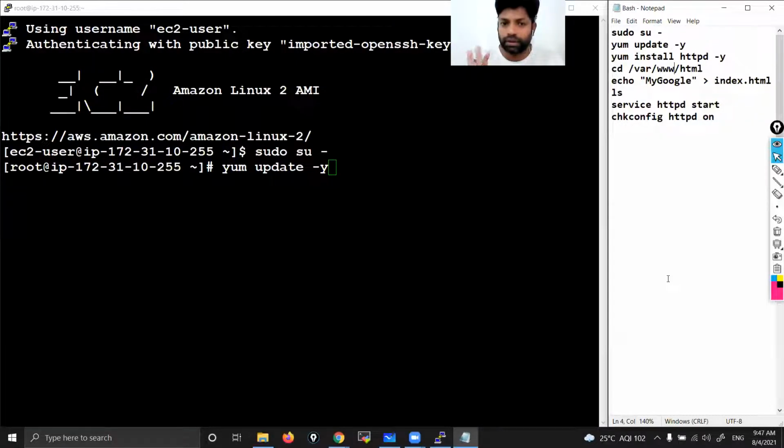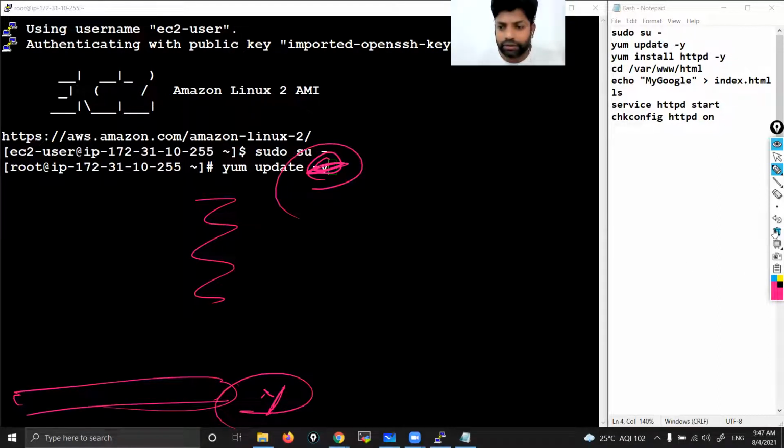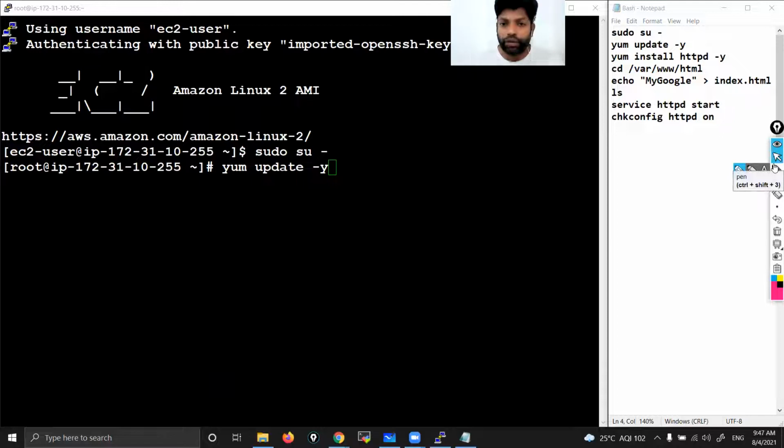Here also, if you don't give -y, while installing, somewhere it will stop you and ask, are you sure you want me to continue? Then you need to press Y and then press enter. Instead of giving Y in between, you give -y here itself so that during runtime, it won't wait for your permission. Got it? That's all.